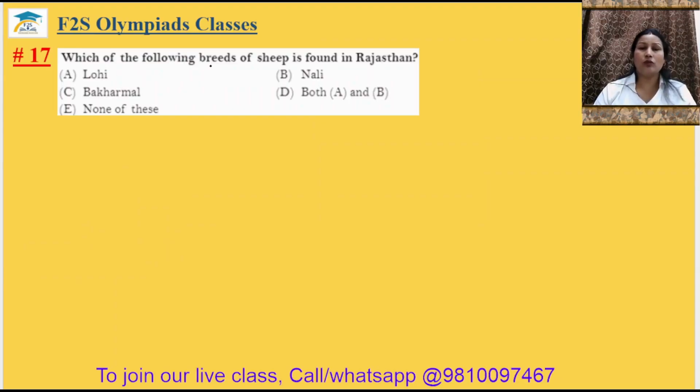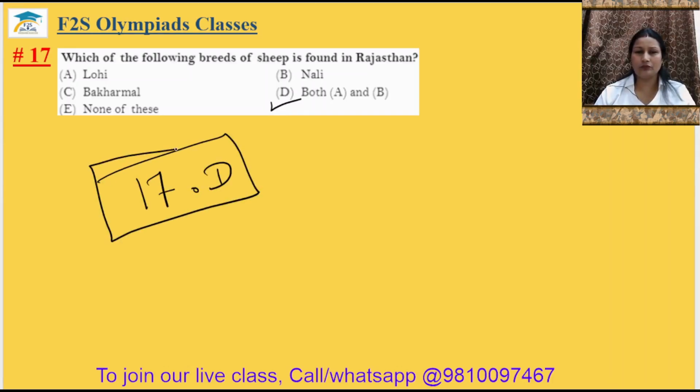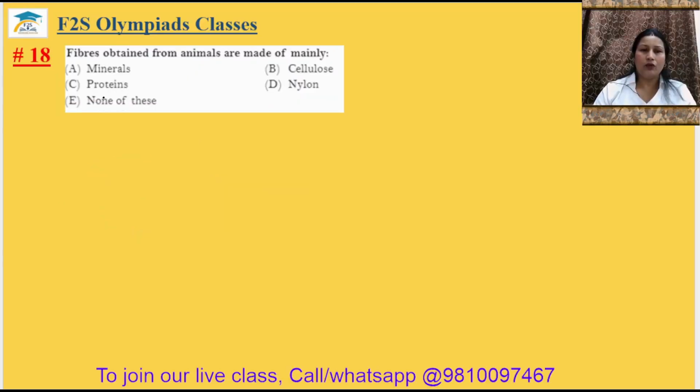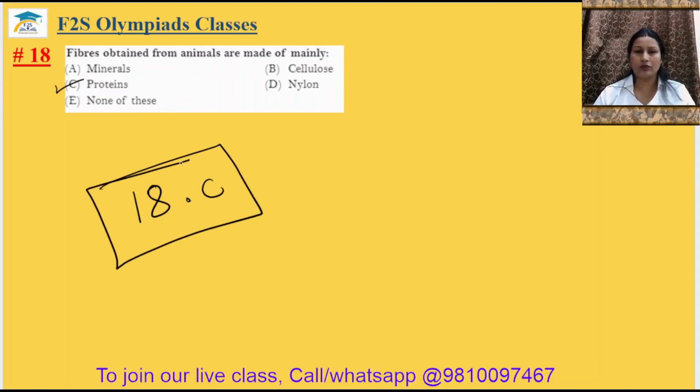17. Which of the following breeds of sheep is found in Rajasthan? Lohi, Nali, and Bakharwal. So option D. Lohi and Nali wool is obtained in Rajasthan. The 17th answer will be option D. 18. Fiber obtained from animals are made of mainly... So it is made of proteins. Okay. 18th answer will be option C.